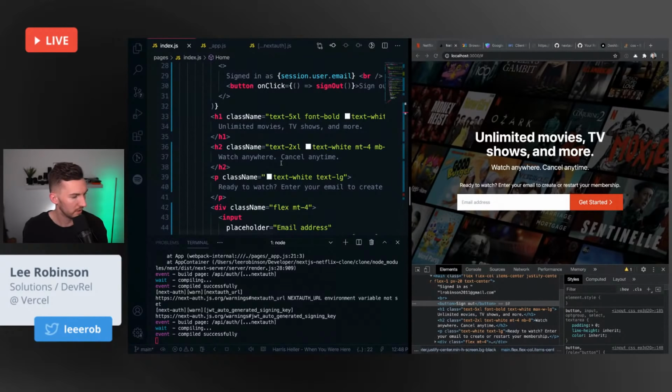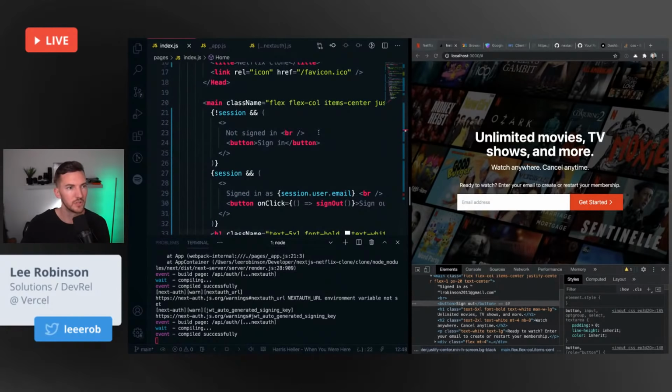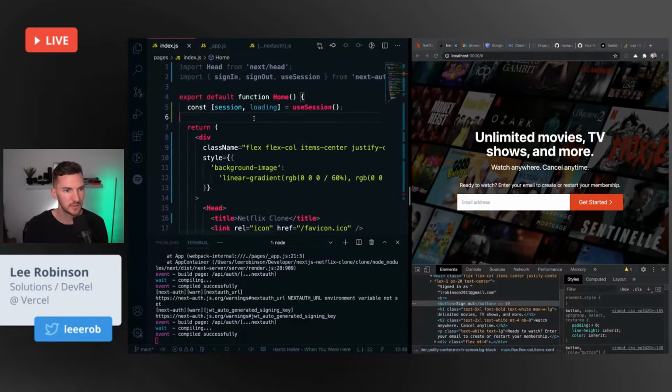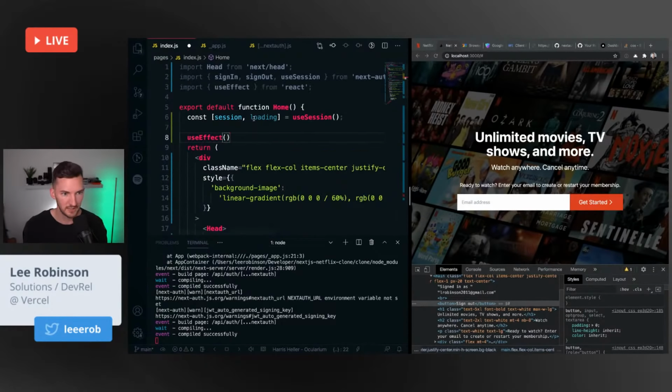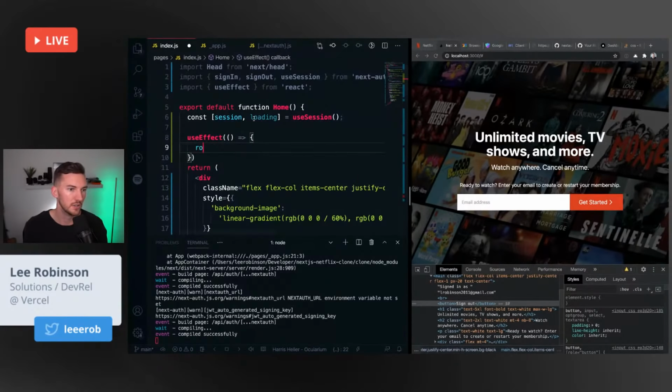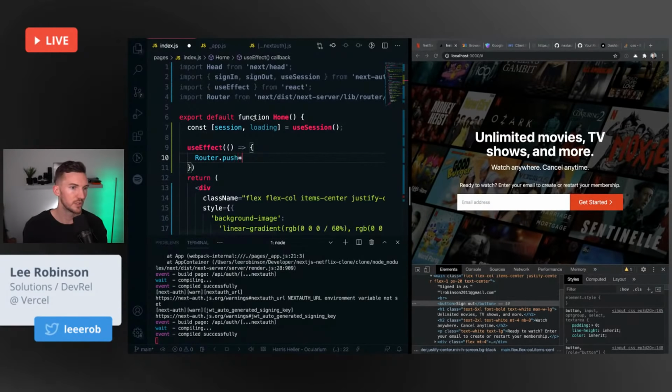What do y'all think? Should we do that? Should we do something else? Should we redirect? Maybe redirect. What we could do inside of here is say, if you have a session, we can do some useEffect and say, actually, we want to do a router.push.